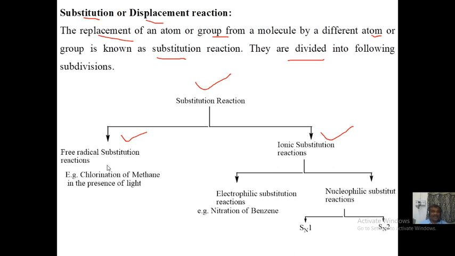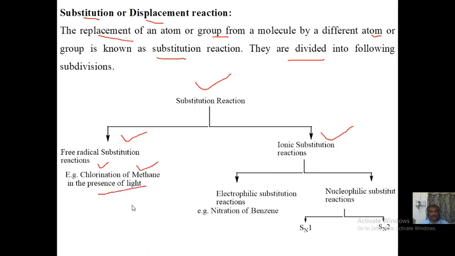What do you mean by free radical substitution reaction, friend? You have already come across the chlorination of methane in the presence of light. You got in the first step chloromethane, further chlorination in the presence of light, dichloromethane, further chlorination, trichloromethane, chloroform, what do you know? And the last one is tetrachloromethane, that is carbon tetrachloride, in the presence of light.